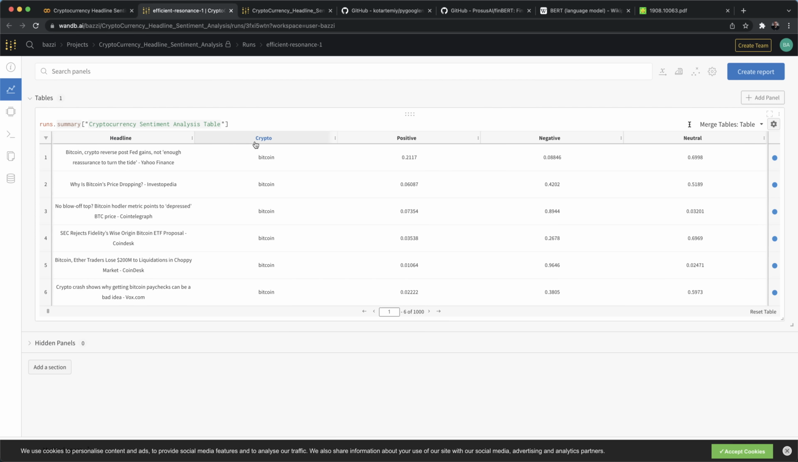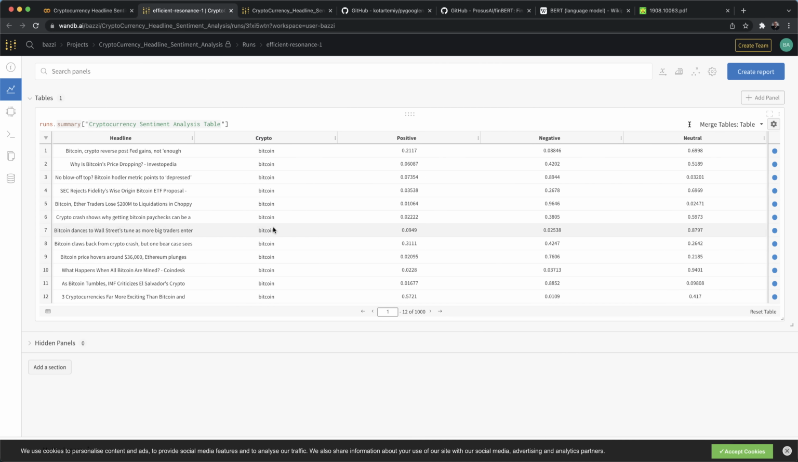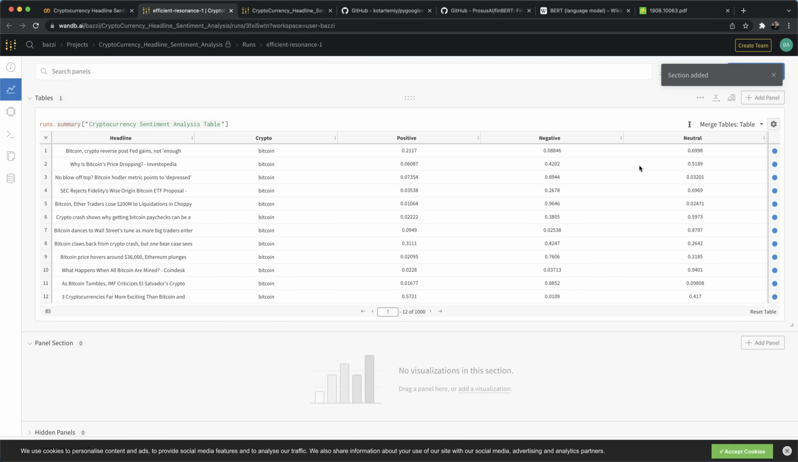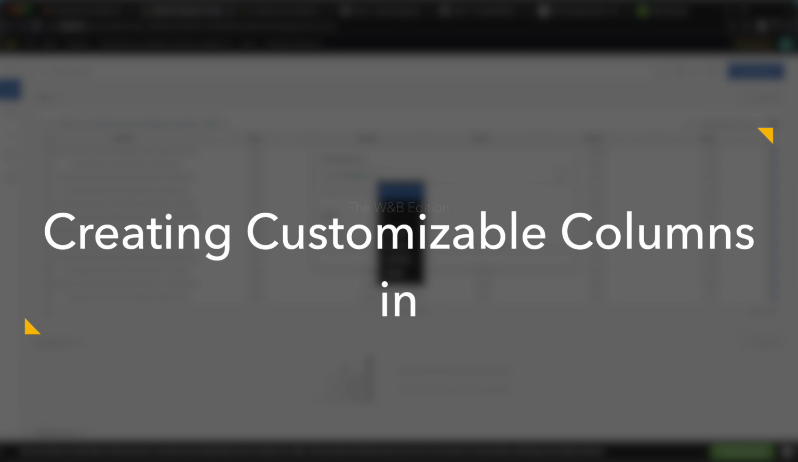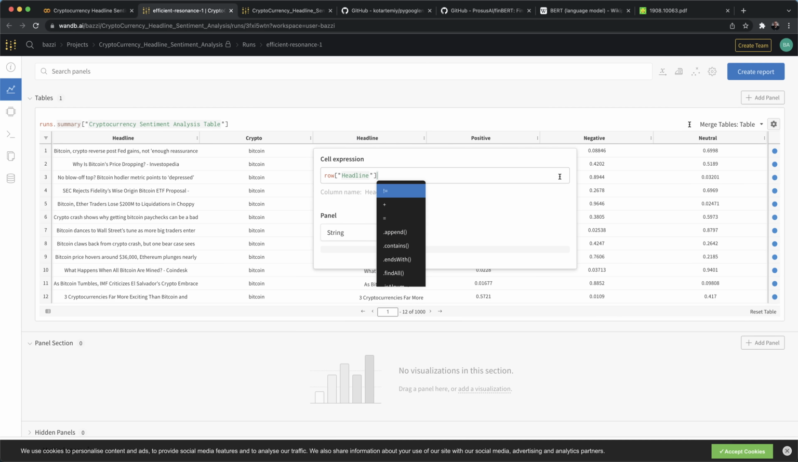So for example, you can have different types of viewing your table by clicking here. This is a more compact way, if you will. You could add a section over here, and now you can actually start creating customizable columns. For example, I want to insert a column here, customize it to my own good. Well, let's say I'm interested in headlines that, lowercase, contain the word, I don't know.